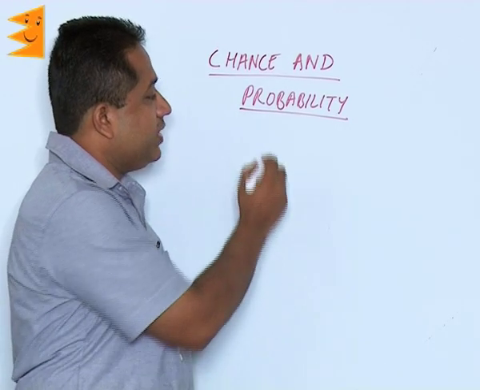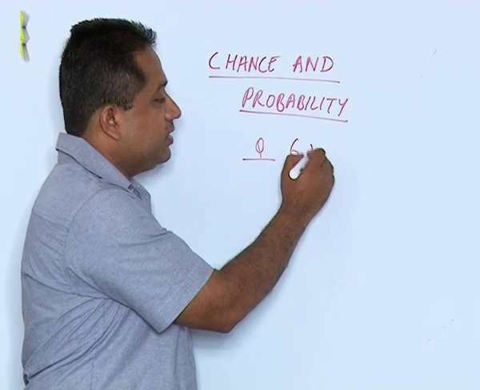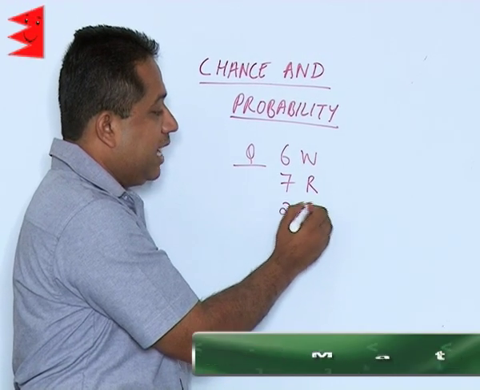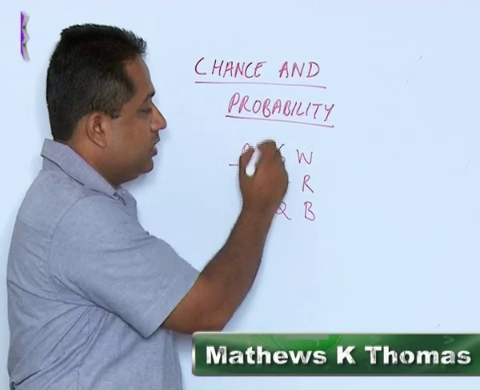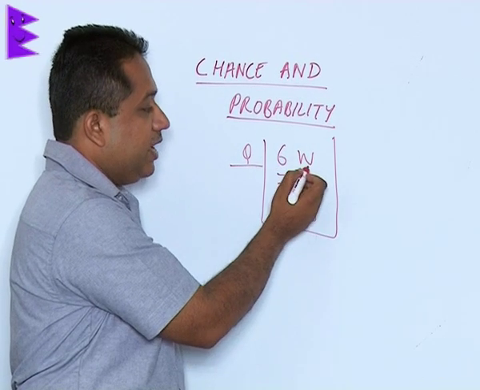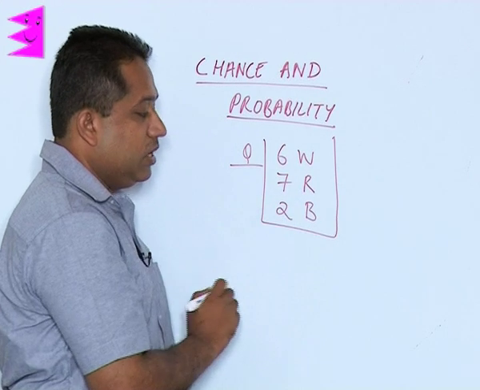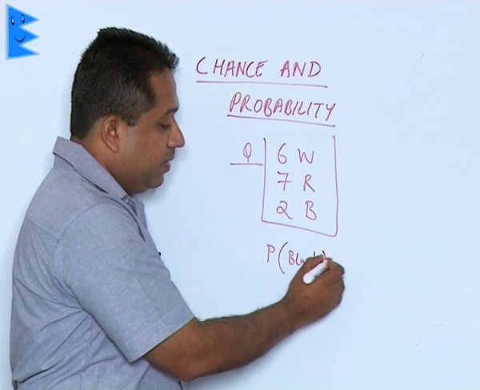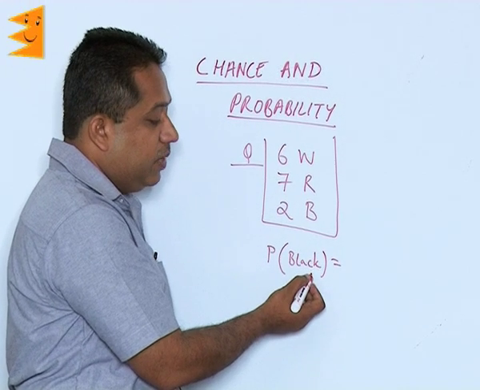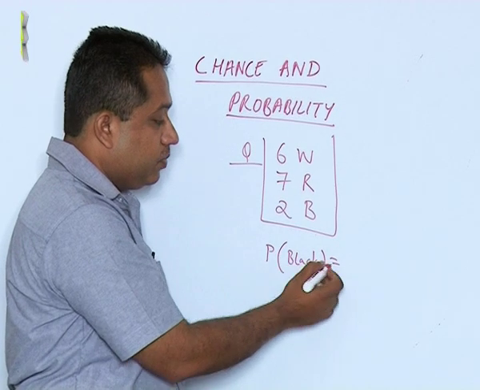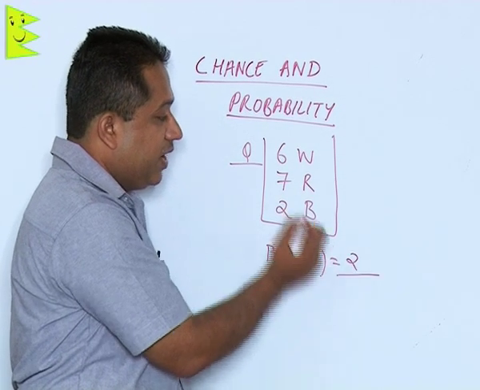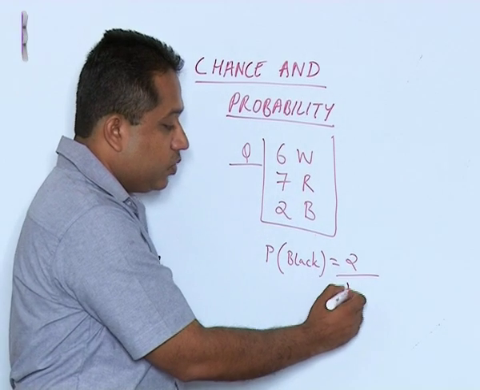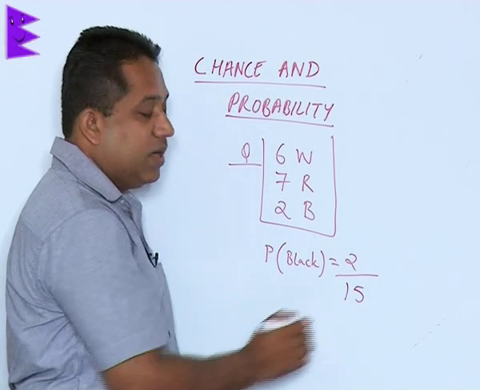Let us consider another question of probability. There are 6 white balls, 7 red balls and 2 black balls in a bag. So, this is a bag, it is filled with 6 white, 7 red and 2 black balls. Now, if the question is what is the probability of getting a black ball, the probability will be equal to the number of favorable outcomes. Black, there are 2, divided by the total. Total means 6 plus 7 is 13, 13 and 2 is 15. So, the probability of getting a black ball will be 2 by 15.